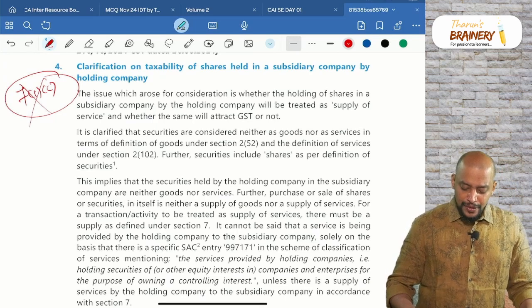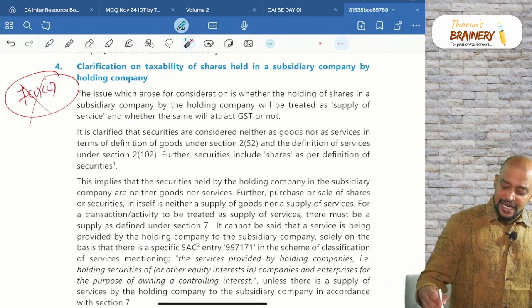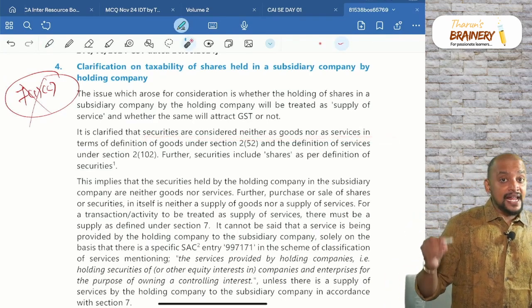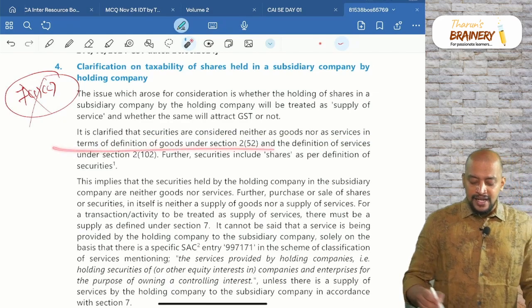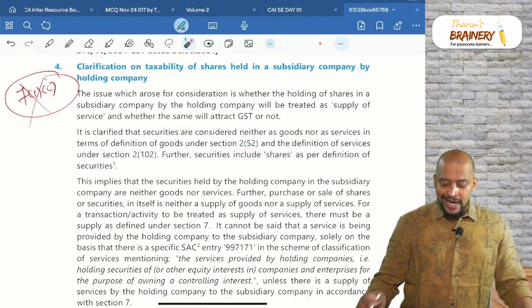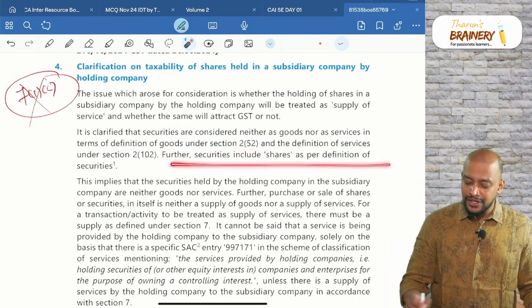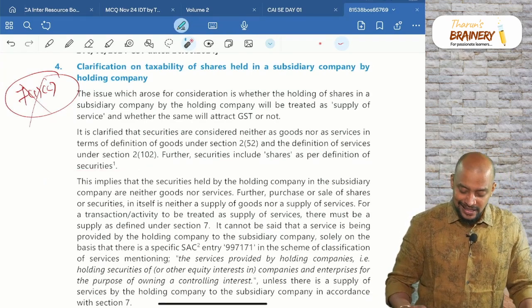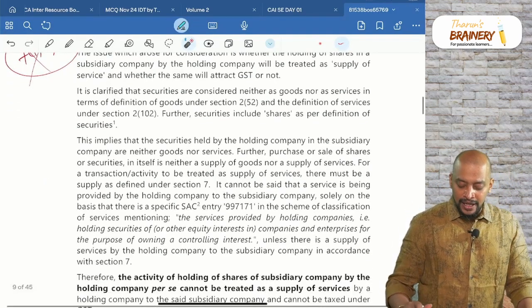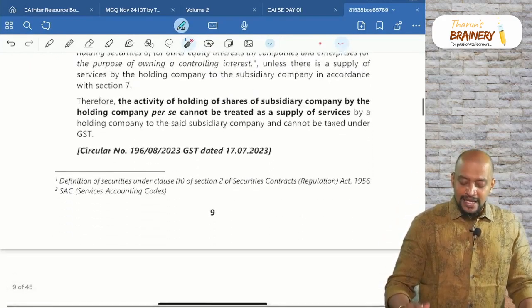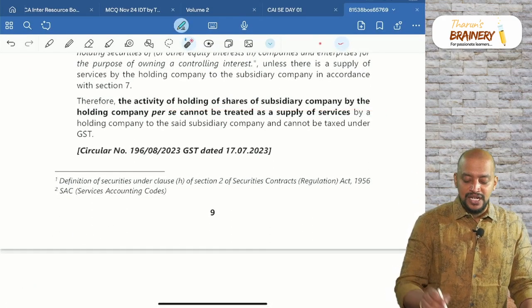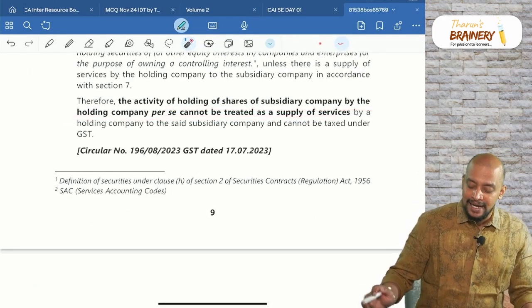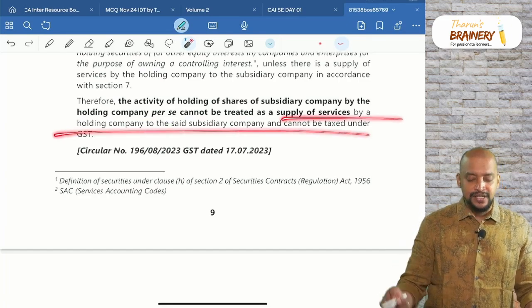Okay. So it is clarified that securities are considered neither as goods nor as services in terms of the definition of goods and the definition of service. Further, securities include shares, and due to that reason there won't be any GST in this case. So it's a simple point only. What you need to remember is that the activity of holding shares of a subsidiary company by a holding company per se cannot be treated as supply of services.